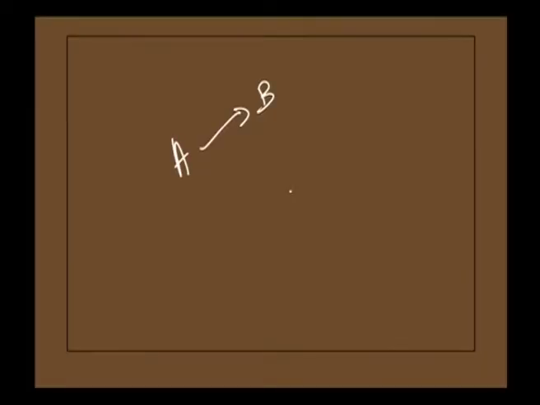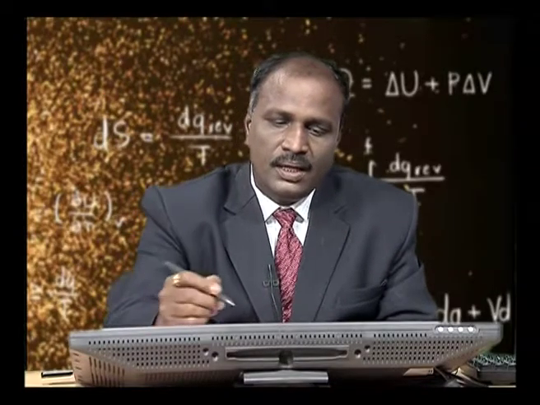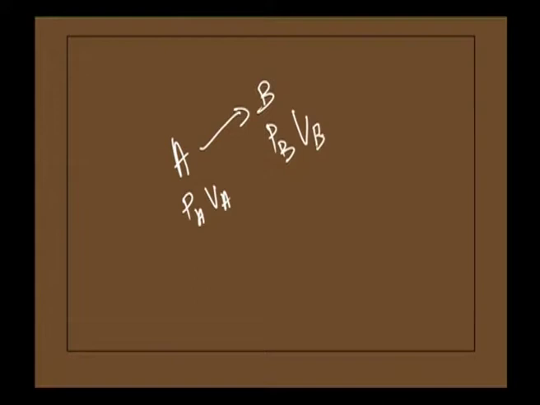Therefore, we can write this mathematically: let P A be the pressure of the liquid system A and V A be its volume, and similarly let P B be the pressure of the liquid system B and V B be its volume.